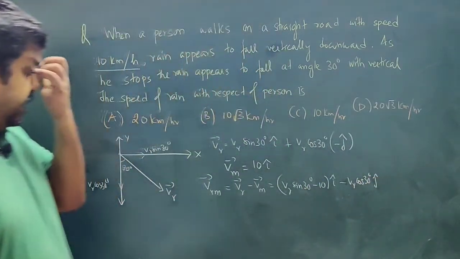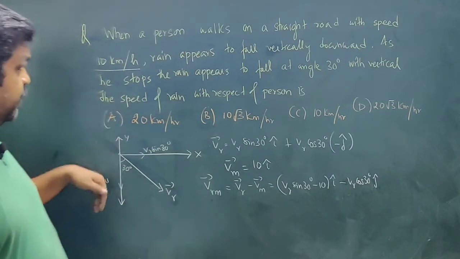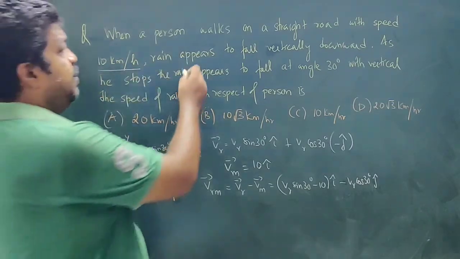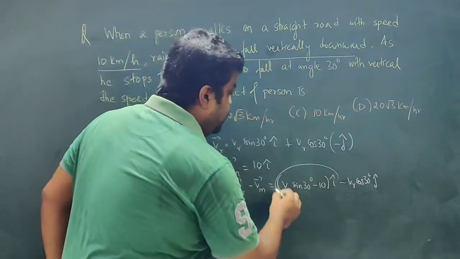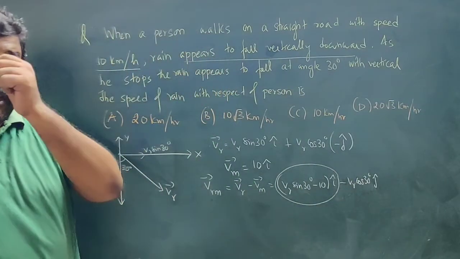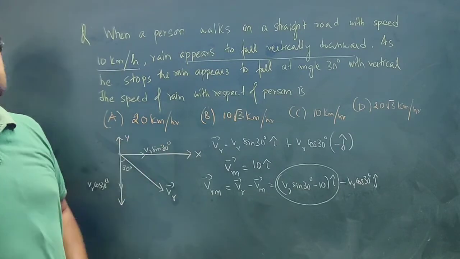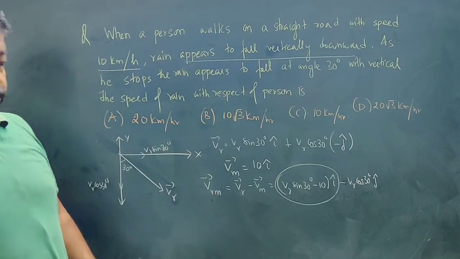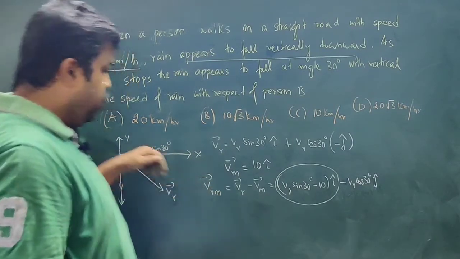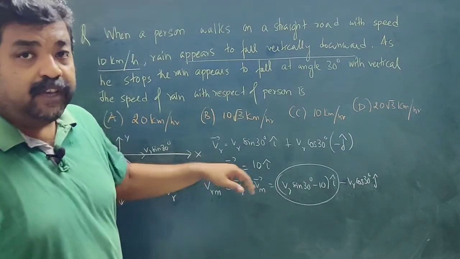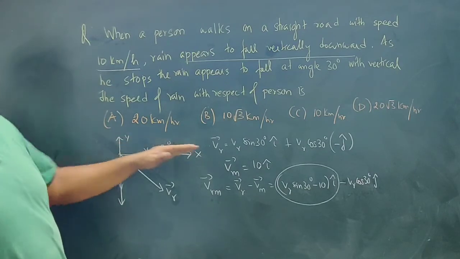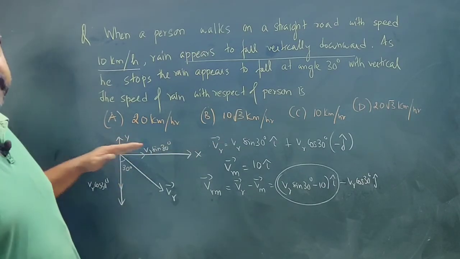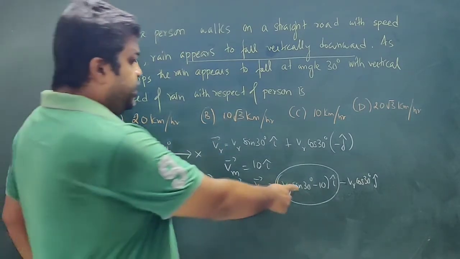Now when he is moving, rain appears to fall in vertically downward direction. So that means this component, the component of velocity along x-axis, has to be 0, because the rain is falling vertically downward for the man. There cannot be any component along the x-axis.